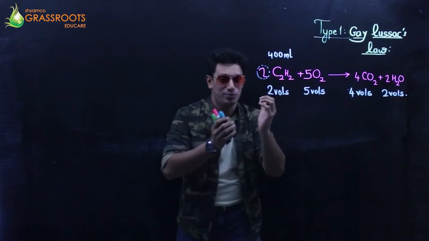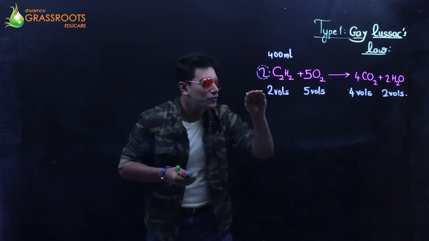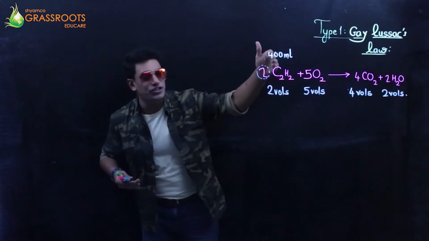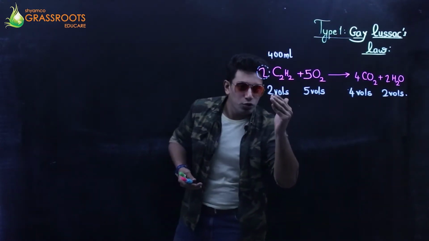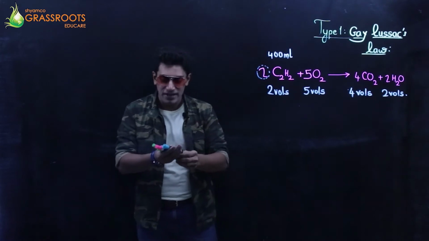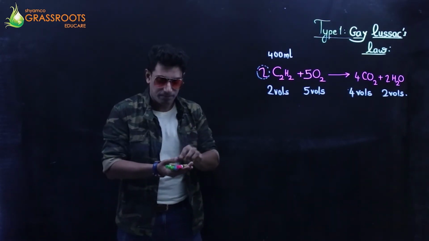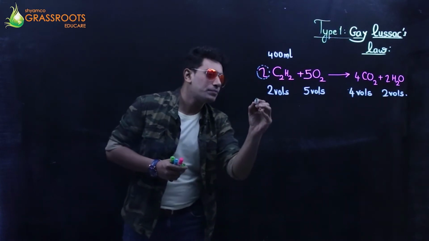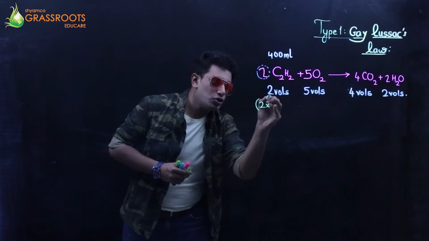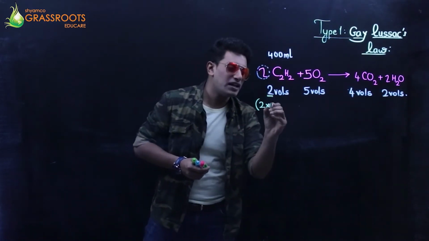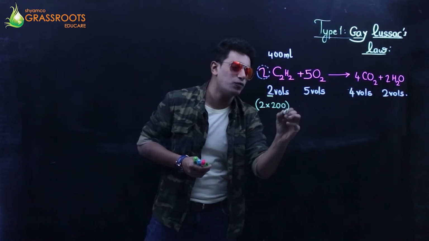Which constitutes 2 volumes. So can I say, if 2 volumes is equivalent to 400 ml, 2 volumes gives me 400 ml, right? I can ask myself a simple question: 2 into what is 400? Can I say 2 into 200 is 400?